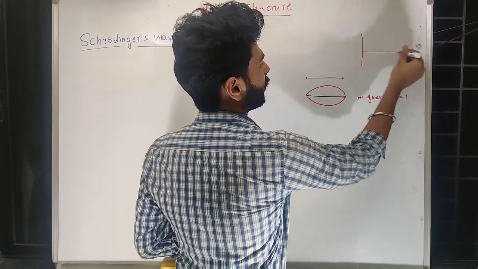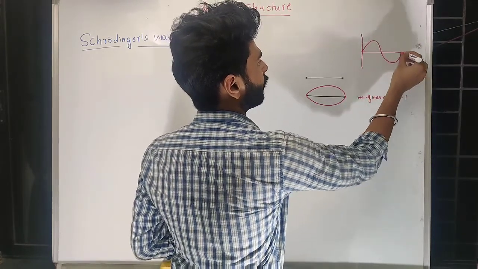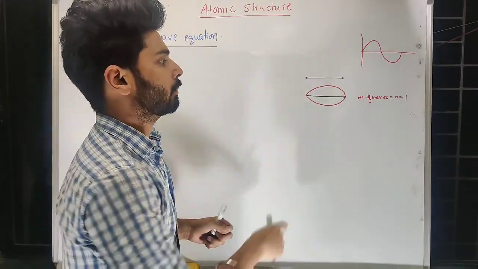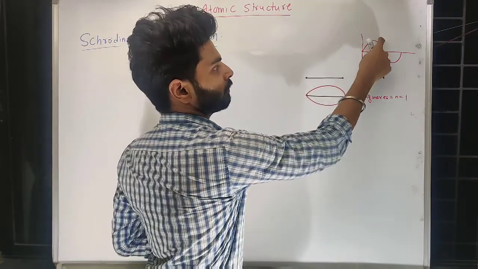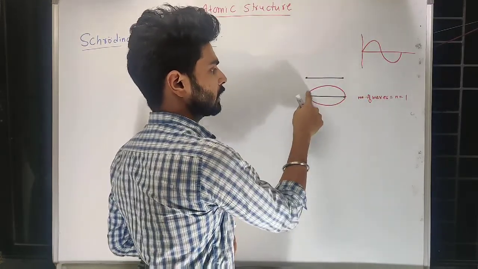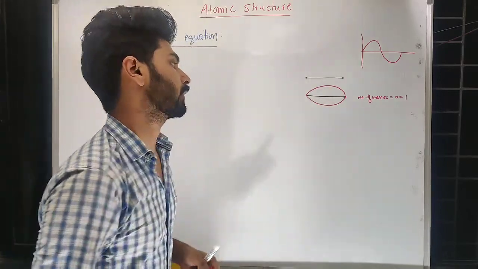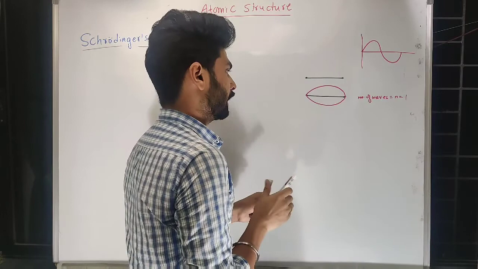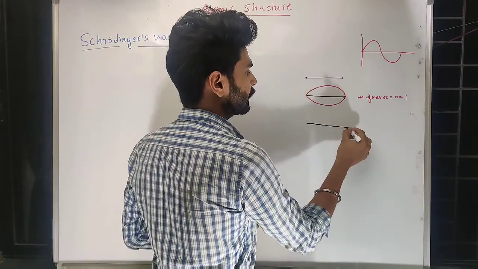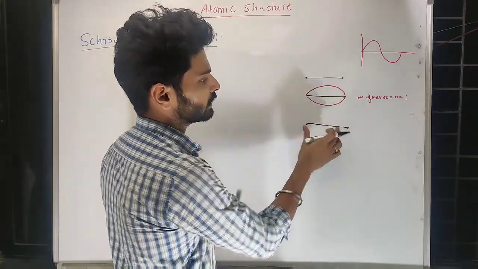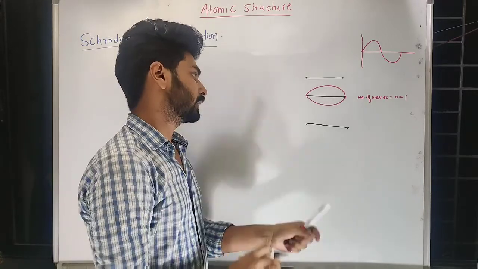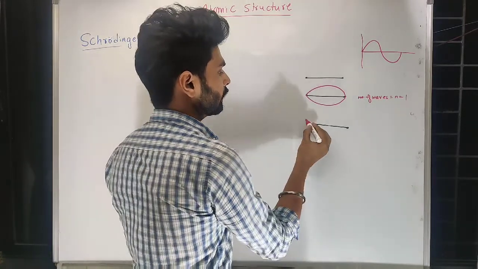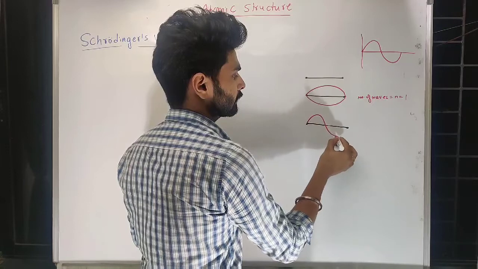Normally we know when I say one wave, that means this is one wave. But this is also the same thing. You can see one half here and another half here. Similarly, one half here and another half here. So if I apply more force, then what happens? See, you can understand here. I'm not changing the confined area. So now possibly the wave can be like this.